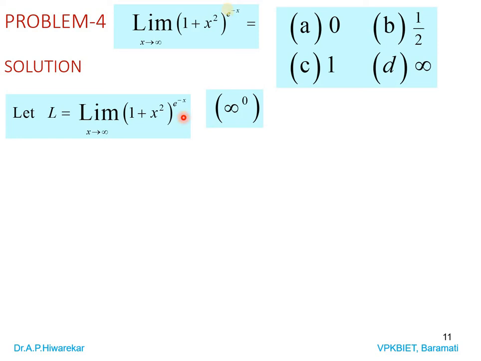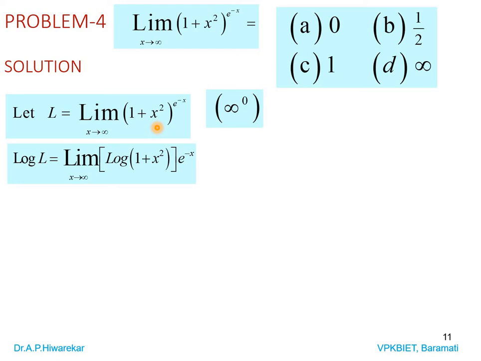Then for log L, just see which form it is. The limit here is infinity power 0, since e power minus infinity is 0. So it is infinity power 0, which is one of the indeterminate forms. So we take log L.